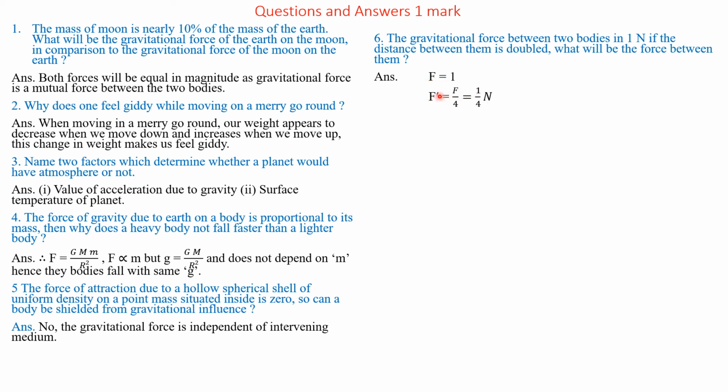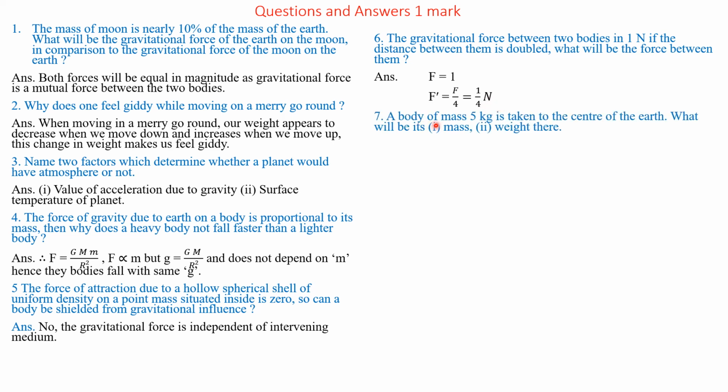Therefore, F dash is equal to F by 4. That means when the distance between them is doubled, force depends on R square, so double means 2R, that is F by 4. So F dash will be, when the distance is doubled, the new gravitational force will be 1 by 4th Newton.